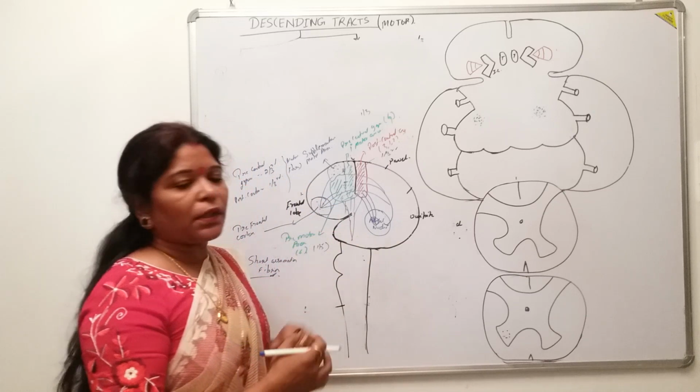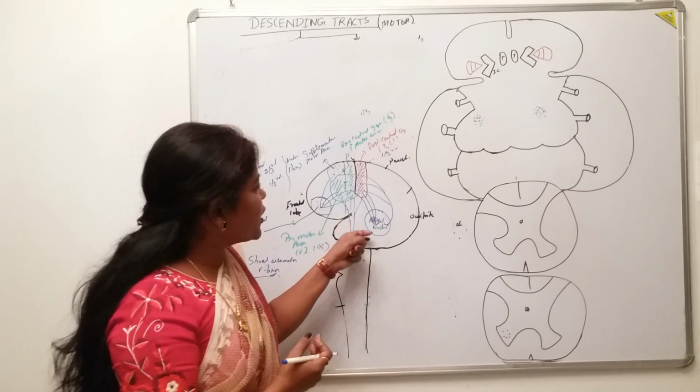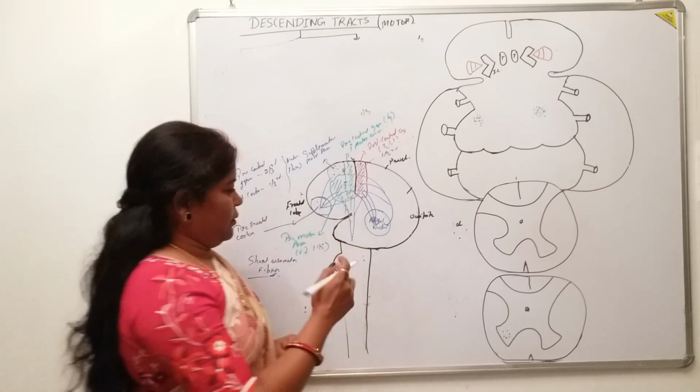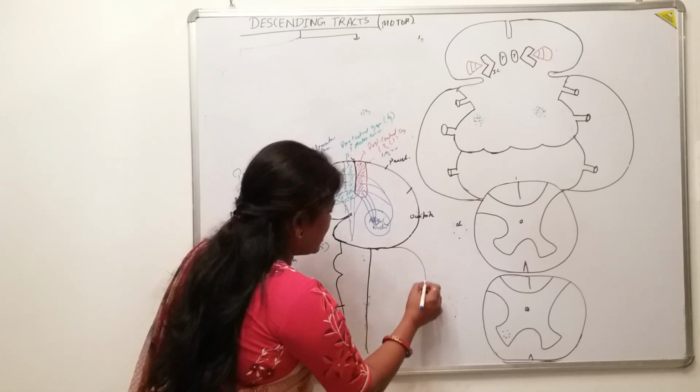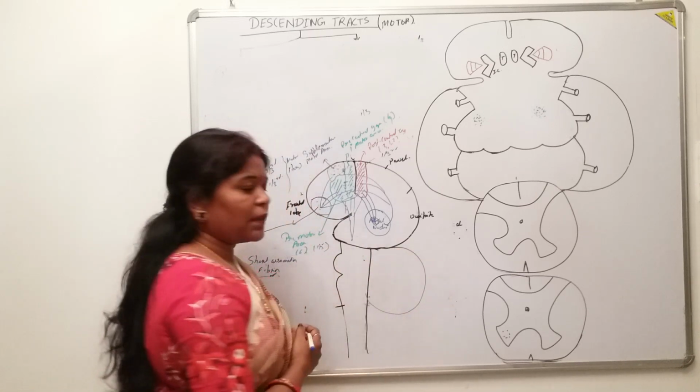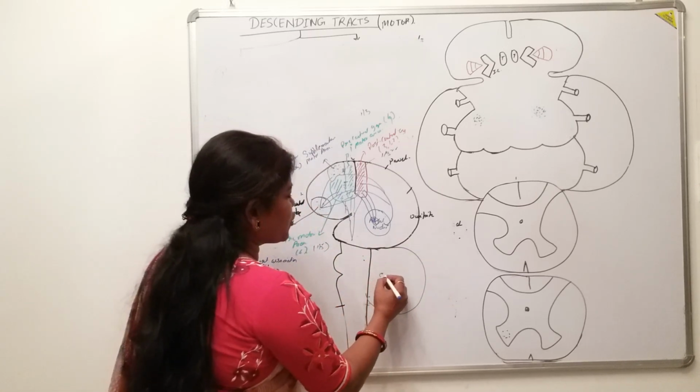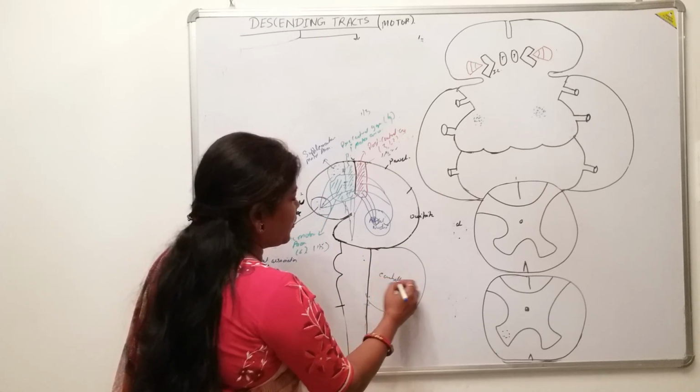But it is not only the basal nuclei through which it will talk. There is one more, that is the cerebellum, isn't it? The cerebellum is situated just behind the brainstem.